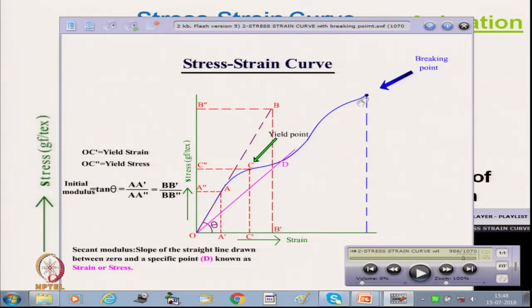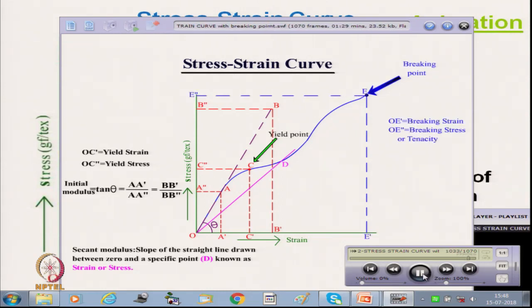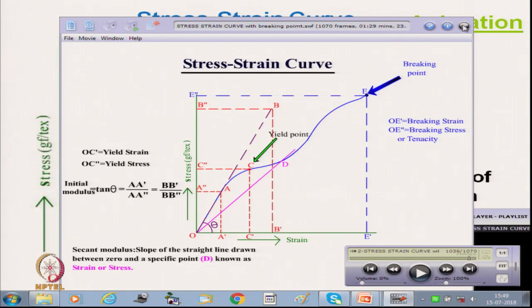And here it is a breaking point. And this distance, OE dash is the breaking strain and OE double dash is the breaking stress. So, these are the terminologies we can derive from the stress strain curve.